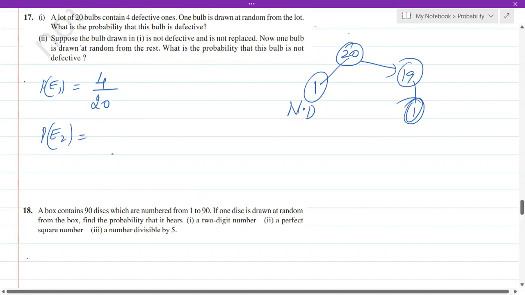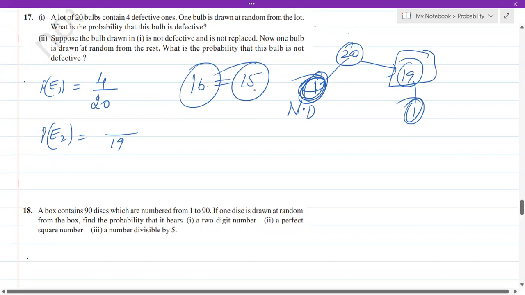So the total number of bulbs that you have is only 19, isn't it? From these 19 bulbs, you are removing one bulb and you are asking the chance of not being defective. Now totally how many were good? You had 16 bulbs which were good. In that you removed one, isn't it? This one which we have written here. We had 16 good bulbs. In that, we have taken one bulb and we have kept it here. So how much is left out? 15 is left out, right? So 15 bulbs are good. They are not defective. So it will be 15 out of 19. I hope this is understood.